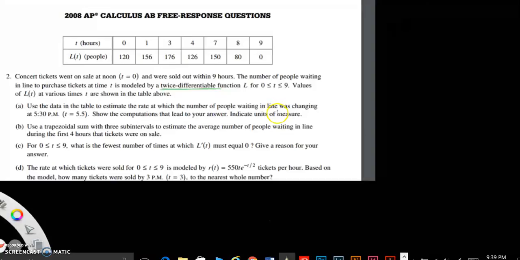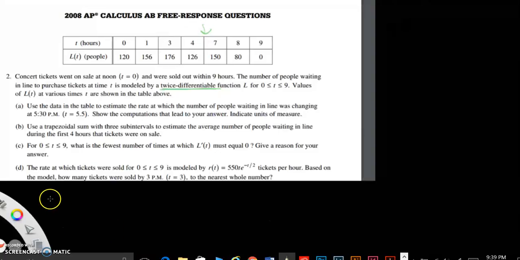Use the data in the table to estimate the rate at which the number of people waiting in line was changing at 5:30, at t=5.5. Show the computations that lead to your answer. Indicate the units of measure. So if they want you to find a rate, basically it means find the slope. So it's going to be between these two times, 7 and 4.